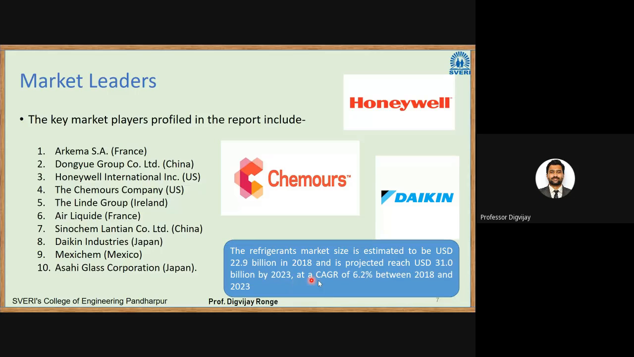At the CAGR, a compound annual growth rate of 6.2 percent between 2019 and 2023. So this CAGR is in financial terms. If you want to calculate the interest rate of an investment done over several years, say the rate of investment in 5 years, CAGR will give that idea of whether it is increasing or decreasing.